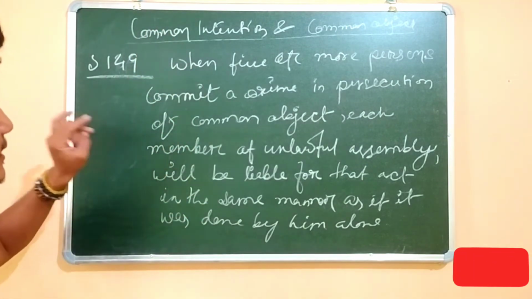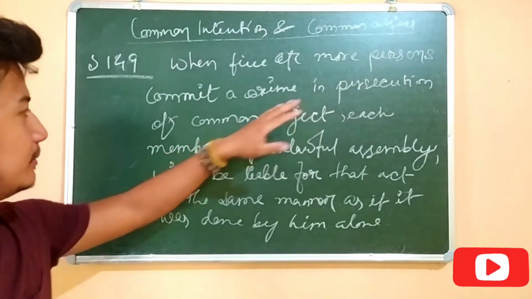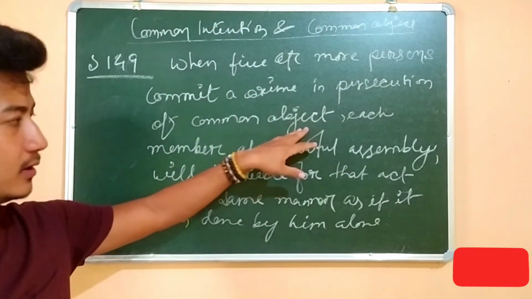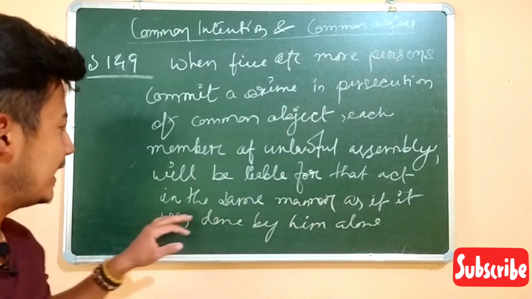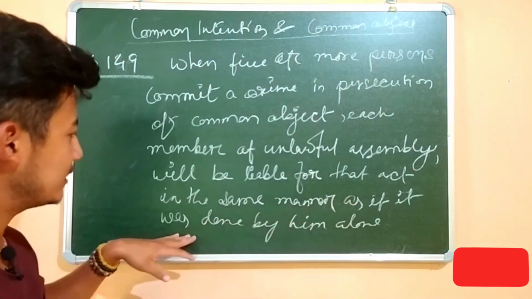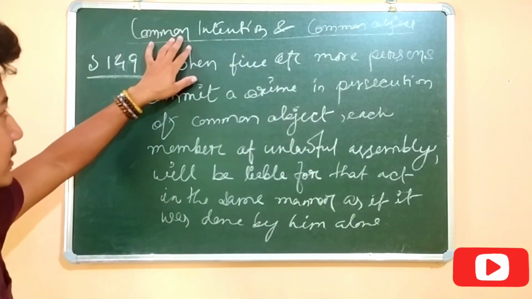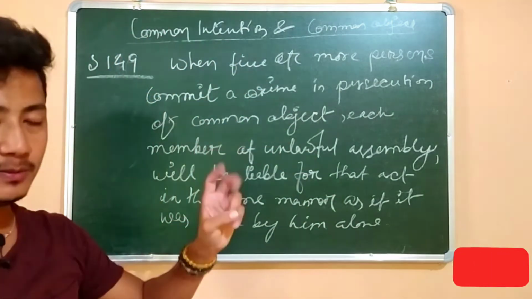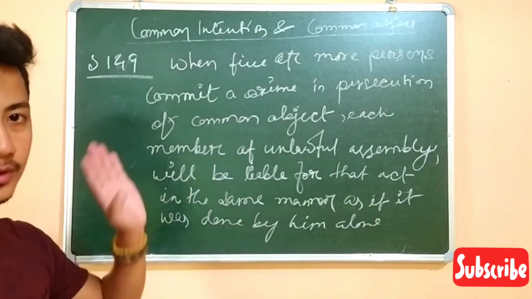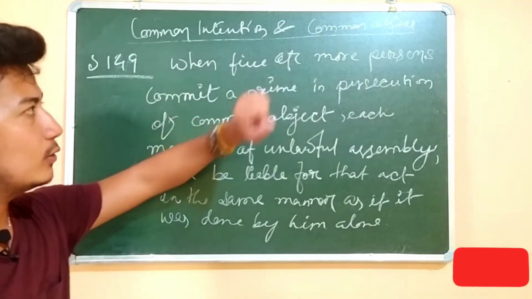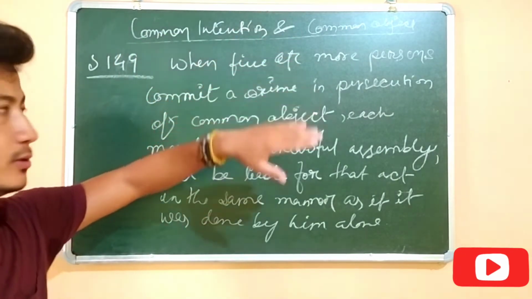The difference is that when 5 or more persons commit a crime in prosecution of the common object, each member of the unlawful assembly will be liable for the act in the same manner as if it was done by him alone. In common intention, the minimum requirement was 2 persons, and this could be up to 4, but in common object the minimum number required is 5, so 5 or more persons.